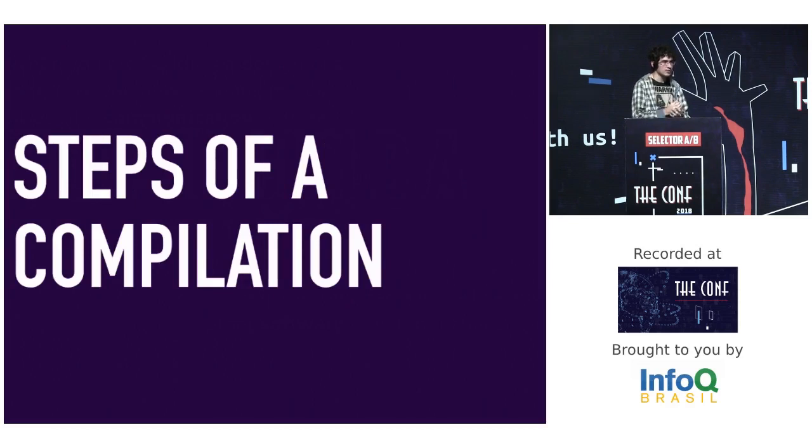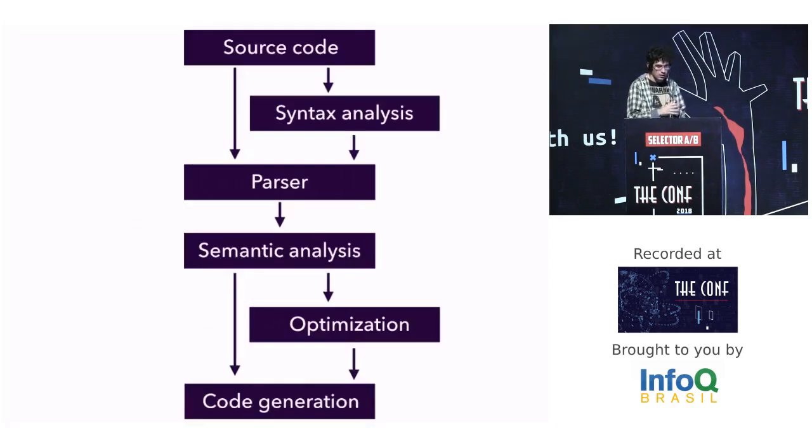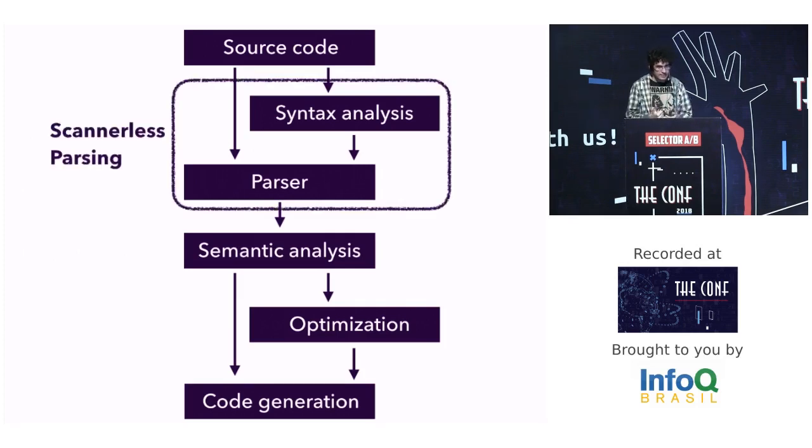A compiler has some steps. First of all, we have source code in some language. Then the next step is syntax analysis, which transforms the source code into a string of tokens and passes it to a parser to build a structure called an abstract syntax tree. The syntax analysis and parser could be implemented in a single step. It's more of an implementation detail. The concept of a compiler where this step isn't split is called scannerless parsing.